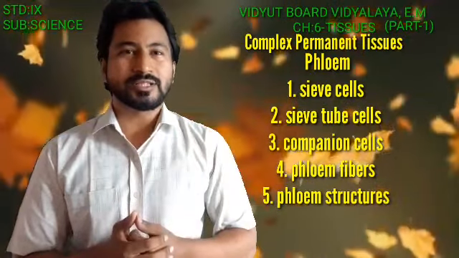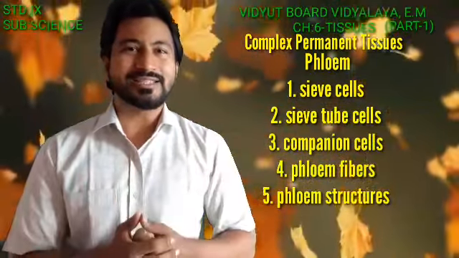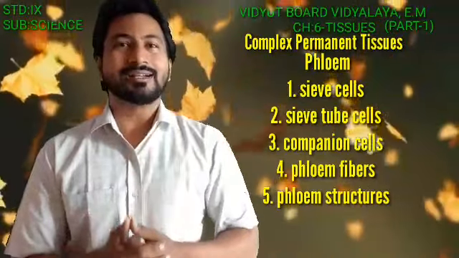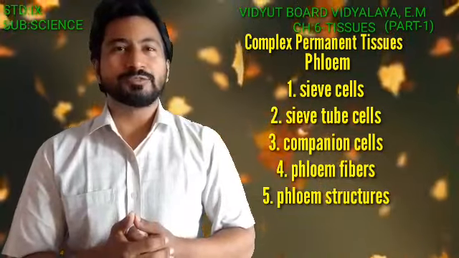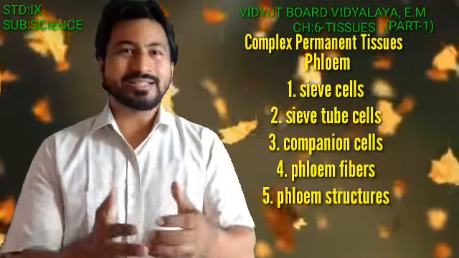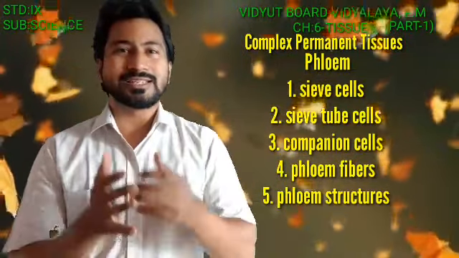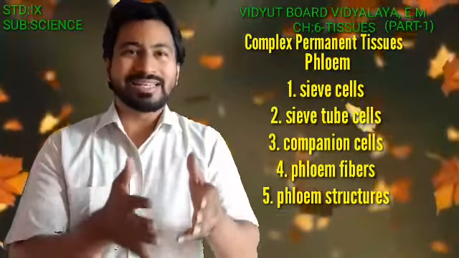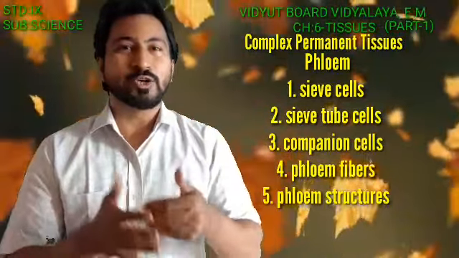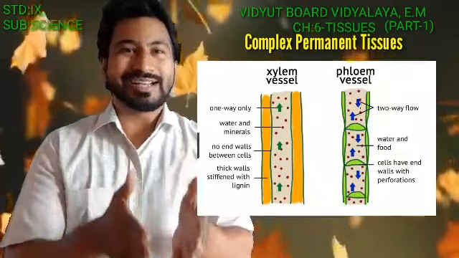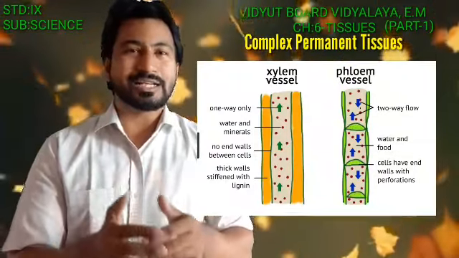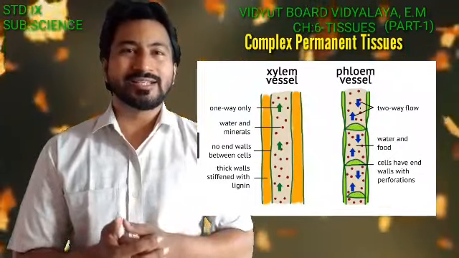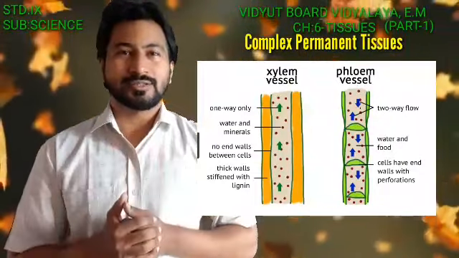Out of which the sieve cells and the sieve tube cells are ultimately responsible for the transport of the food substances. And this transport of food substances done by the phloem is said to be translocation. So the transport of water is known as transportation, while the transport of food is known as translocation.